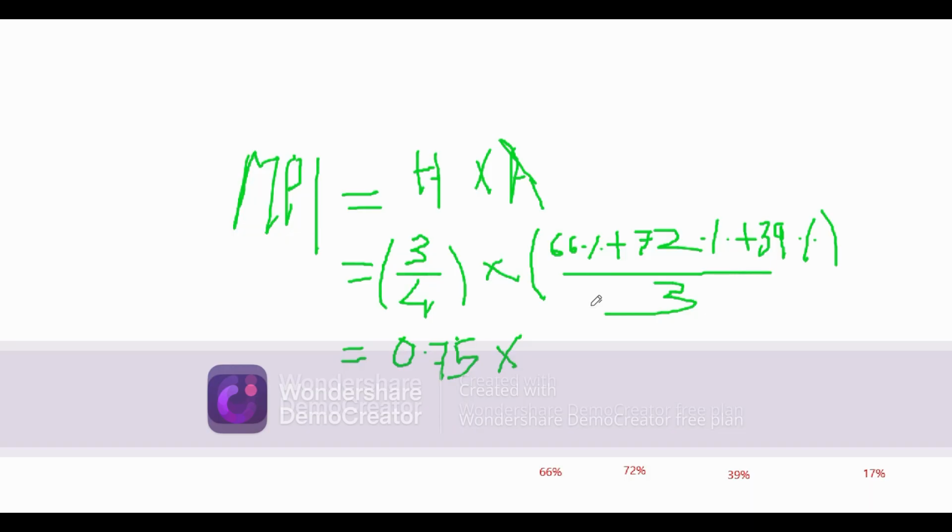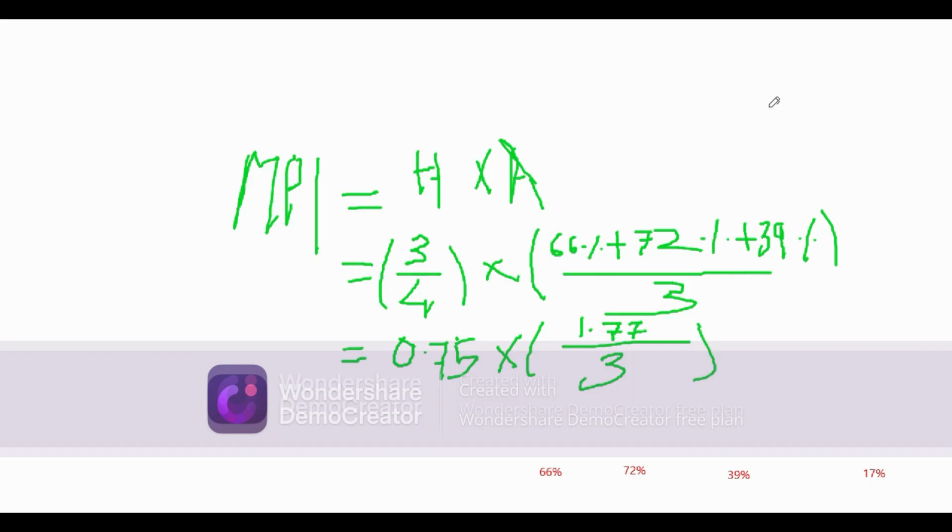Then if you simplify this, the numerator will come as 1.77 by 3. Now how 1.77?